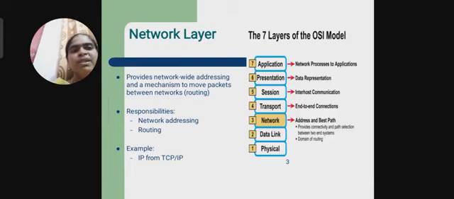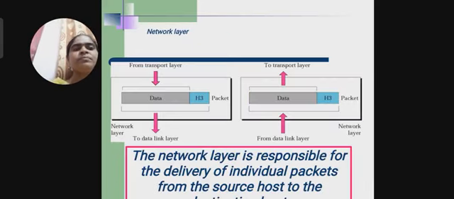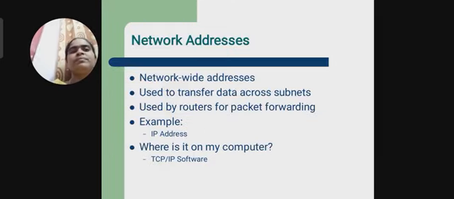The next layer is the network layer. The responsibilities of the network layer are network addressing and routing. It provides network-wide addressing and a mechanism to move packets from one computer to another computer. The network layer is also responsible for delivery of individual packets from source host to destination host.